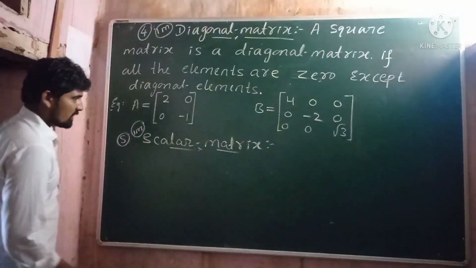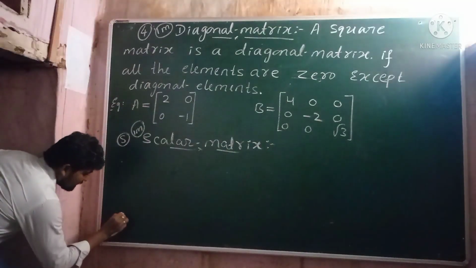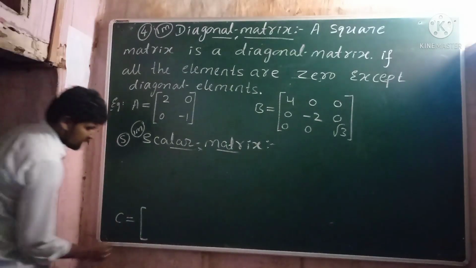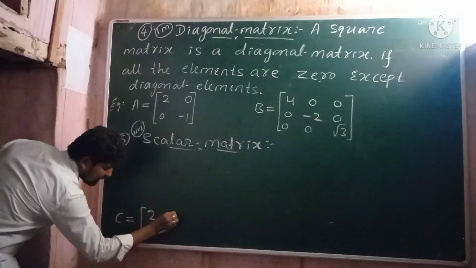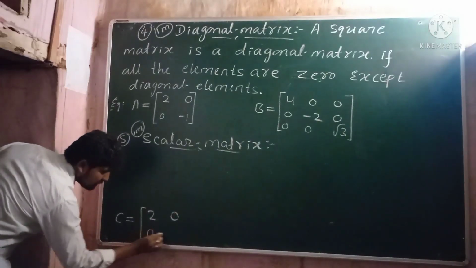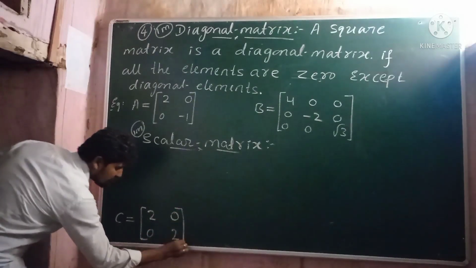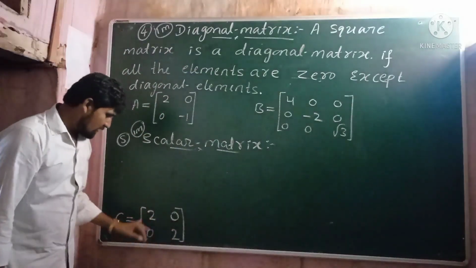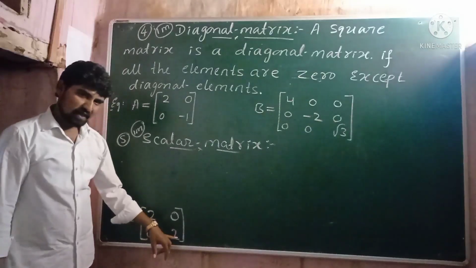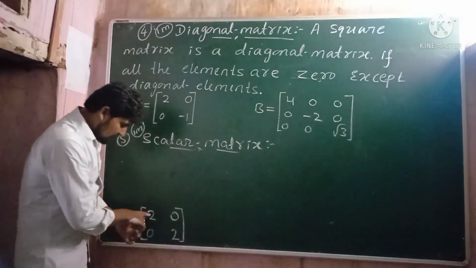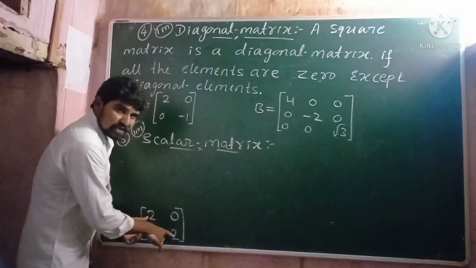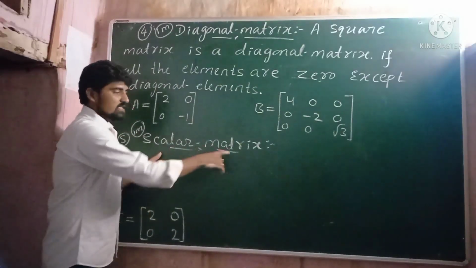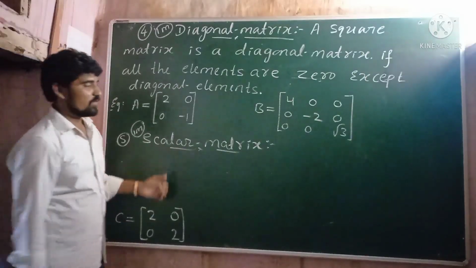Let us consider an example. Let C be one of the matrices and the elements of the matrix C are 2, 0, 0, 2. C is one of the diagonal matrices. Why? Because here all the elements are 0 except the diagonal elements, and as well as the diagonal elements are equal to each other. Hence this diagonal matrix C is one of the scalar matrices. I hope all of you understood.